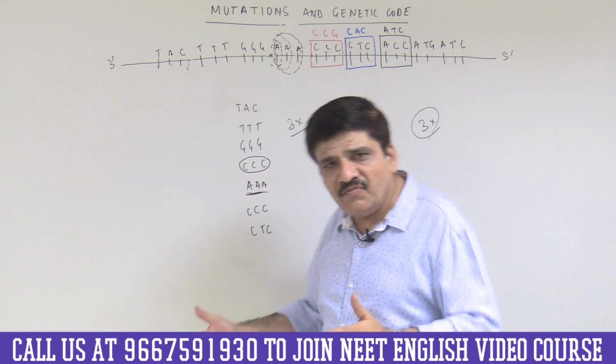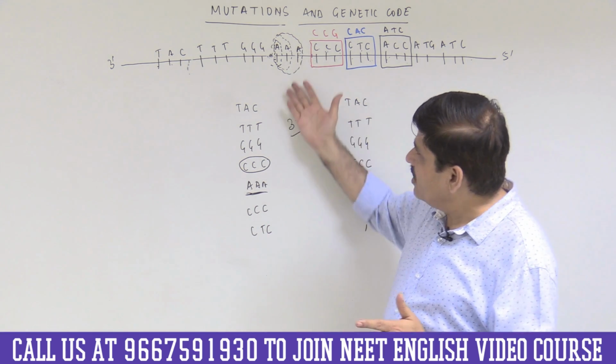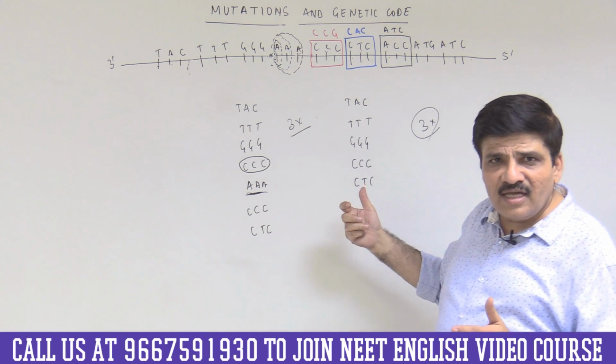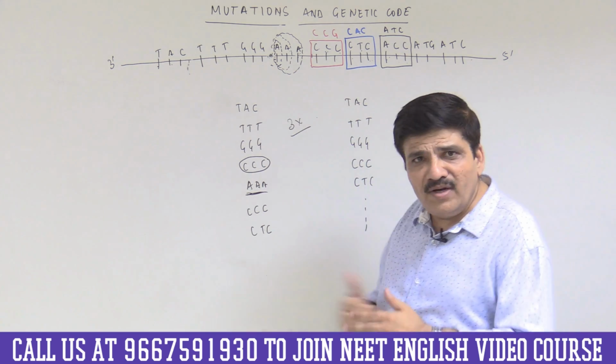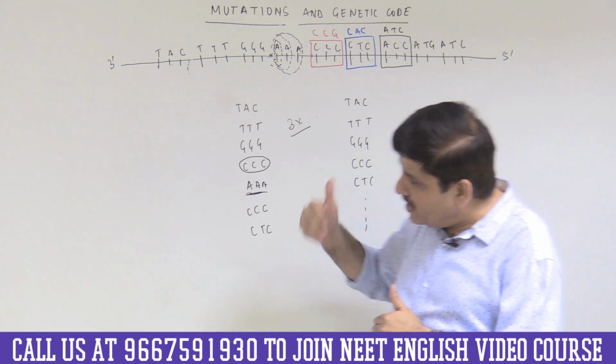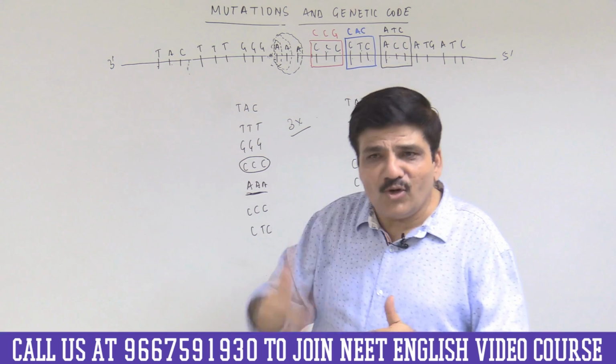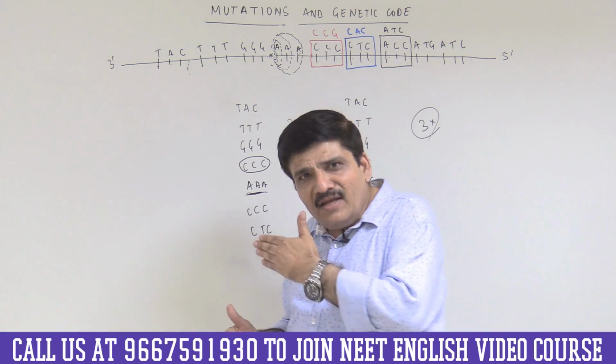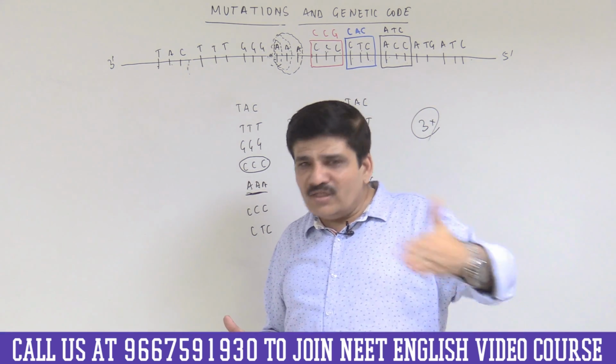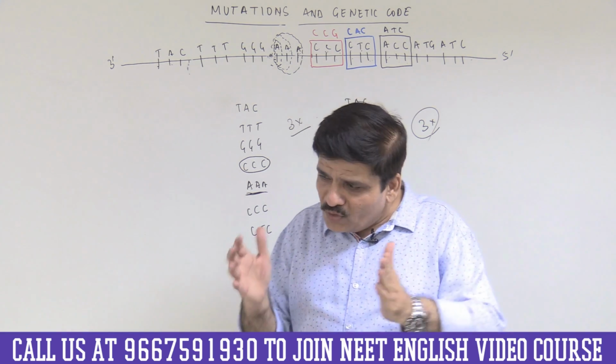The implications are very, very simple. If you add 3, one more amino acid has been incorporated, but the open reading frame remains the same. So the genetic code is triplet, and not only is it triplet, it is read in a contiguous manner. So this is how you read the genetic code.